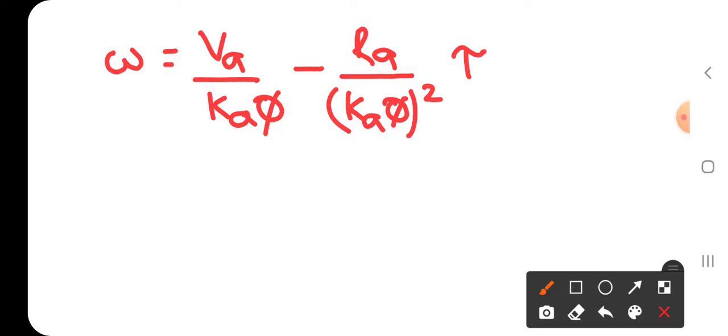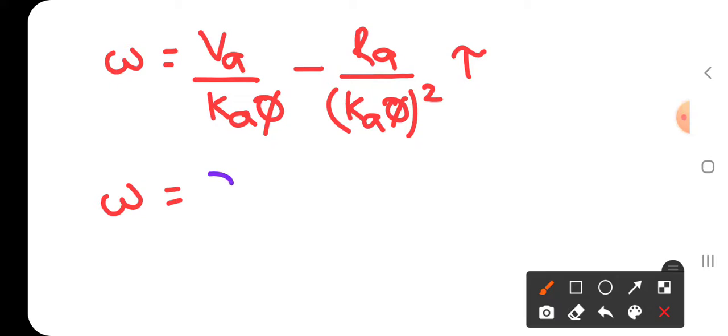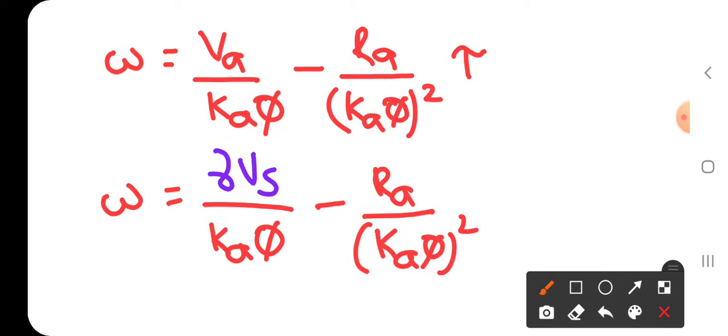Yes, from this equation what do you say? It is very similar to the equation which we have seen in the case of the rectifier, but here you need to substitute the value of Va from the chopper output voltage. That is, omega is equal to chopper output voltage, gamma into Vs, the remaining thing is same, divided by Ka pi, minus Ra by Ka pi whole square into torque tau.